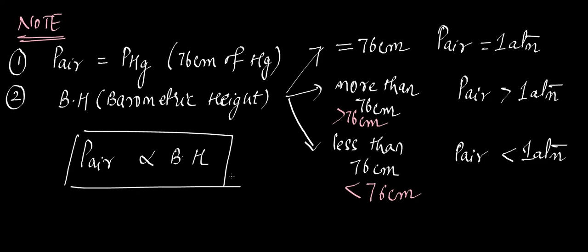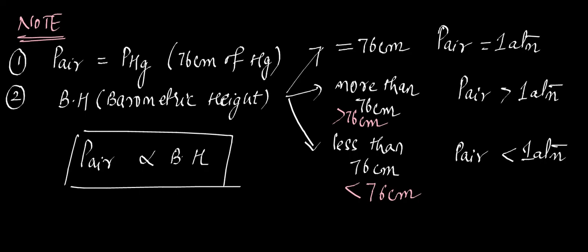So during summer time, what happens? There will be a slight difference in the height of the atmosphere. It will be slightly more than 800 kilometers. So when such changes happen in the height of the air with respect to seasons, with respect to temperature, the atmospheric pressure also slightly changes. But we don't consider all of them. We just consider atmospheric pressure is 1 atm. We take an average basis, it's 1 atm. Clear? Yes, ma'am. Okay.